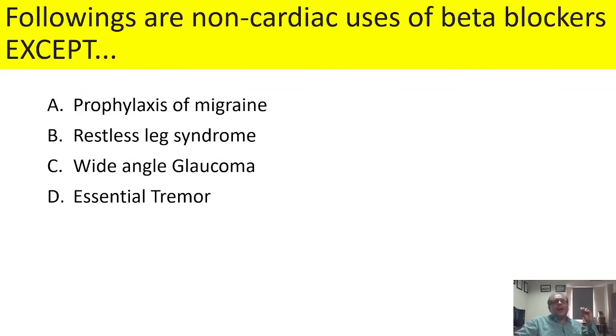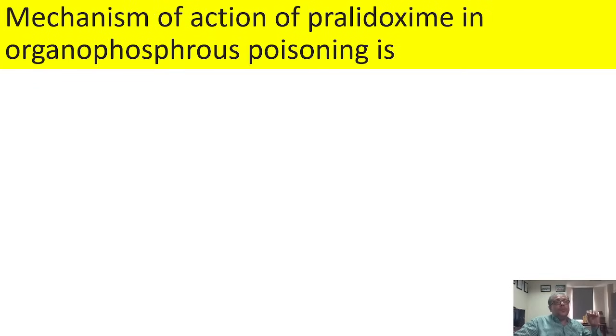Following are the non-cardiac uses of beta blockers, except. As I have told you, beta blockers are used in non-cardiac as well as cardiac conditions. In the non-cardiac, propranolol is used for prophylaxis of migraine. Propranolol is also used for the treatment of open angle glaucoma. For essential tremor, they are also helpful, but for restless leg syndrome, beta blockers are not useful.